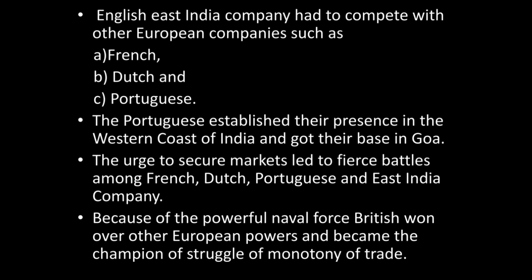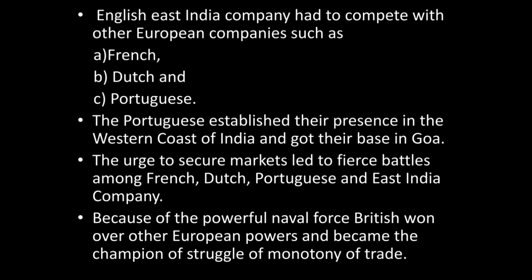But if there are fewer buyers and more sellers, then the buyer can decide the price. The Indian traders were the sole supplier of all these products, but the number of buyers was more. The English East India Company wanted those products, the French wanted those products, the Dutch wanted those products, the Portuguese wanted those products. So in that way, the Indian traders were making a huge profit, and as the number of buyers was more, the profit of all these French, Dutch, Portuguese and East India Company was not so much.